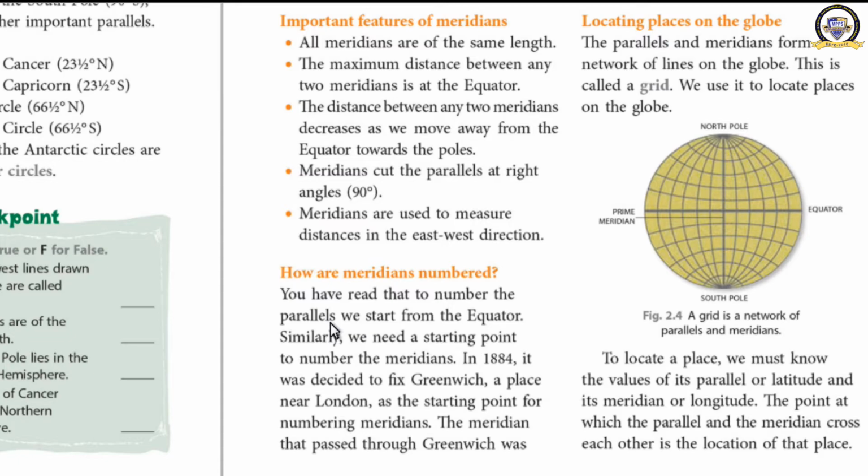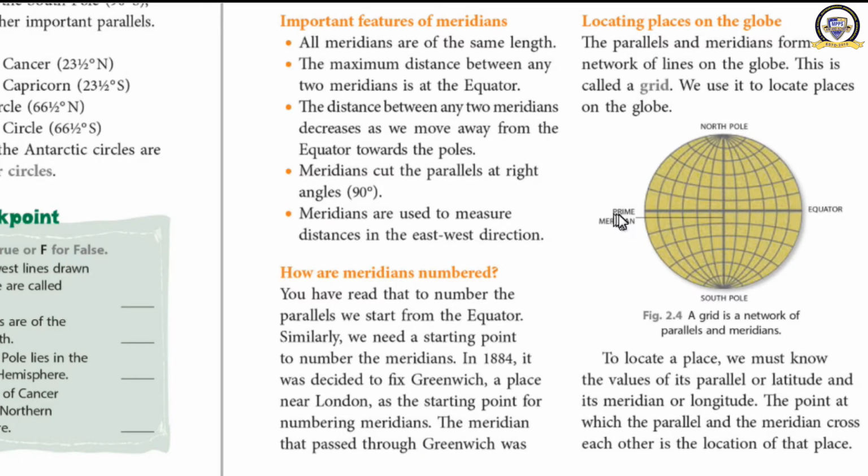Yesterday we have seen the parallels have been numbered. Now today we are going to see the numbering of the meridians. In 1884, it was decided to fix Greenwich, a place near London, as a starting point for numbering the meridians.